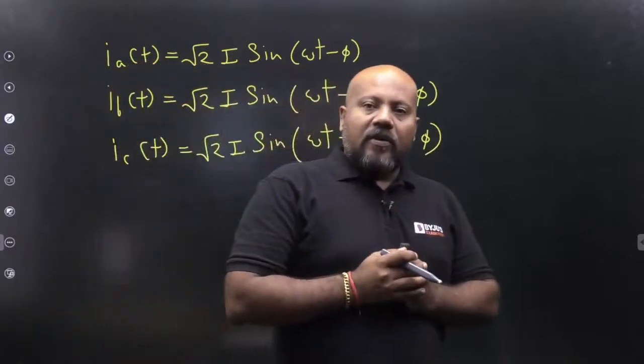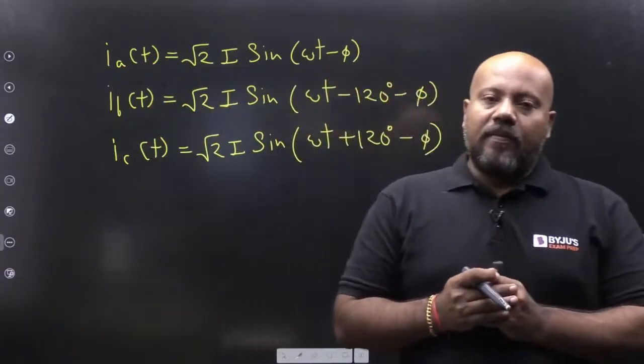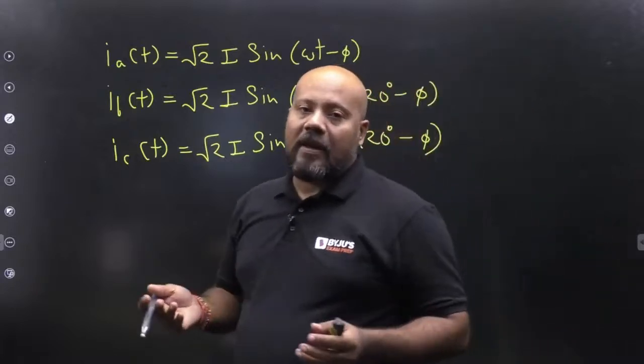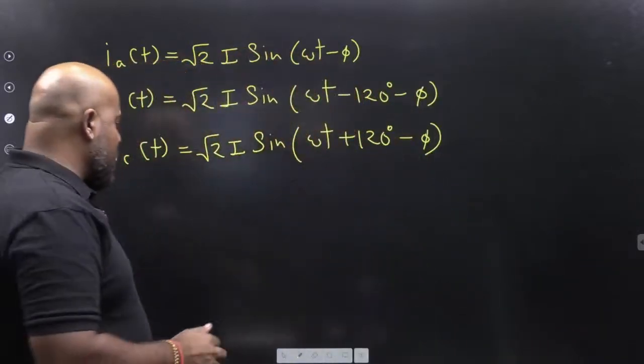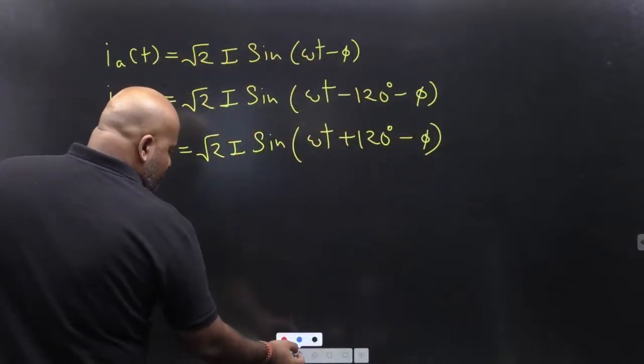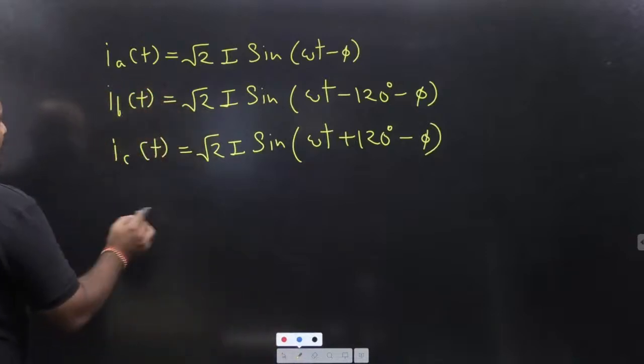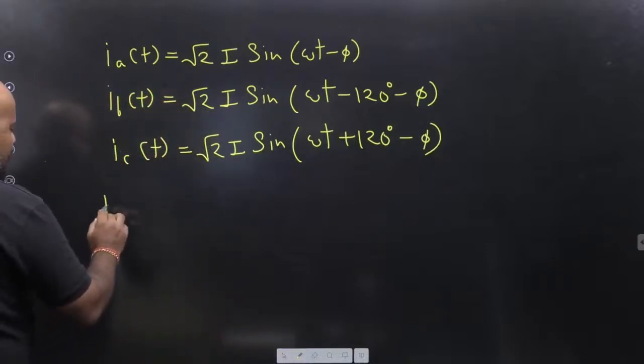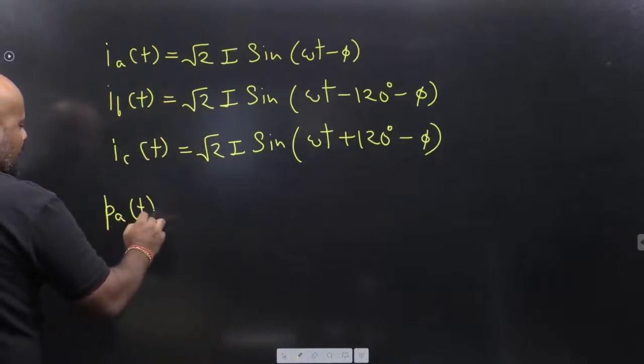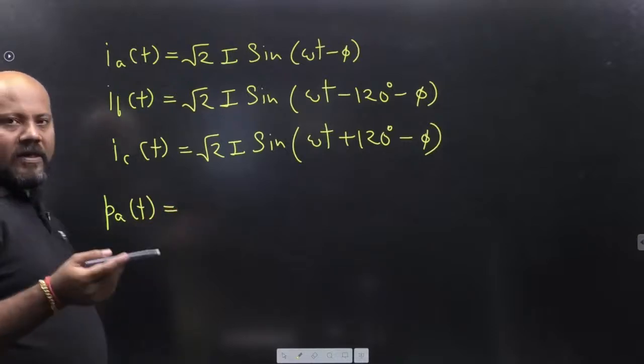So having these voltages and currents per phase, instantaneous values, very easily you can write the power for all the phases. Suppose I am writing the power for A phase. Do you remember the expression for the power in a single phase? Just now we have discussed.